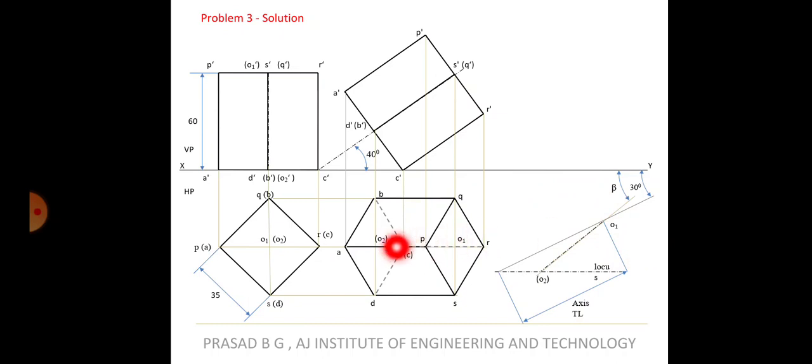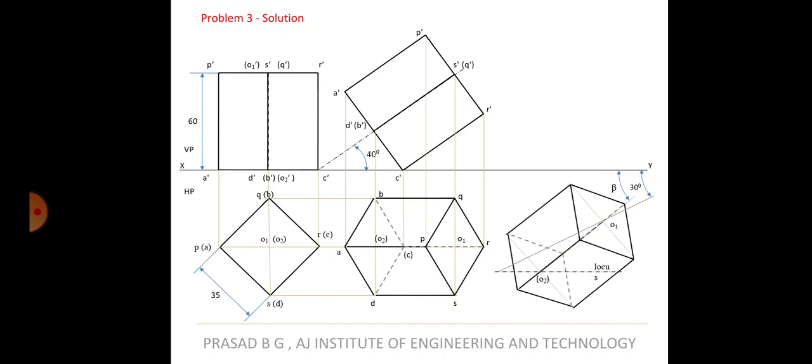P and C are also already got. They all come on the same line actually. You get R, O1, P, C, O2, A. All these points will come on a single line only. So your job is only to find out where B and D are, and where Q and S are. Then you can immediately join all the points. Yes, it takes a little time, I understand, but please draw it properly. So this is how you get the points. As I mentioned, you have R, O1, P, O2, A on the same line. Find out where B and D are, where Q and S are. Then you can connect all the points.